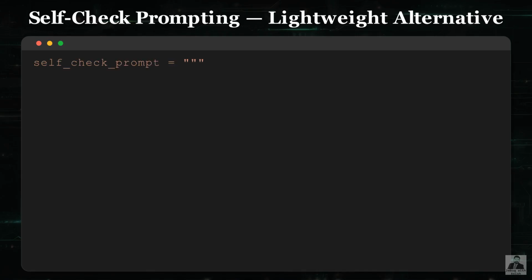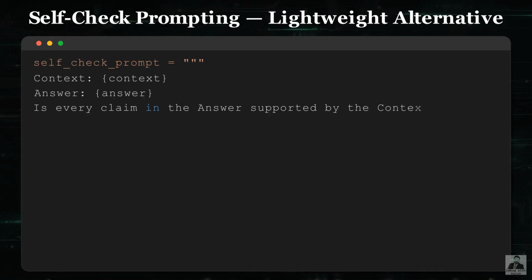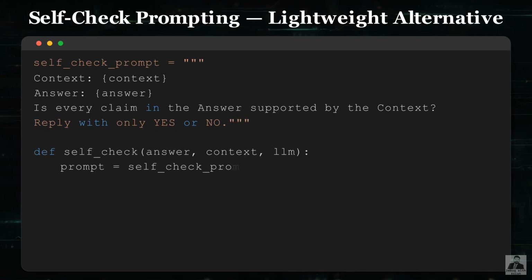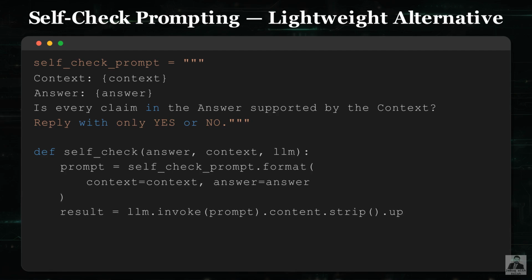Self-check prompting is a much simpler approach that uses the language model itself as the verifier. We send the context and the answer back to the model with a single question. Is every claim in the answer supported by the context? We ask it to reply with only yes or no. This adds 1 extra language model call per query, but requires no additional models or libraries. It is less precise than NLI, but fast to implement and good enough for many use cases.